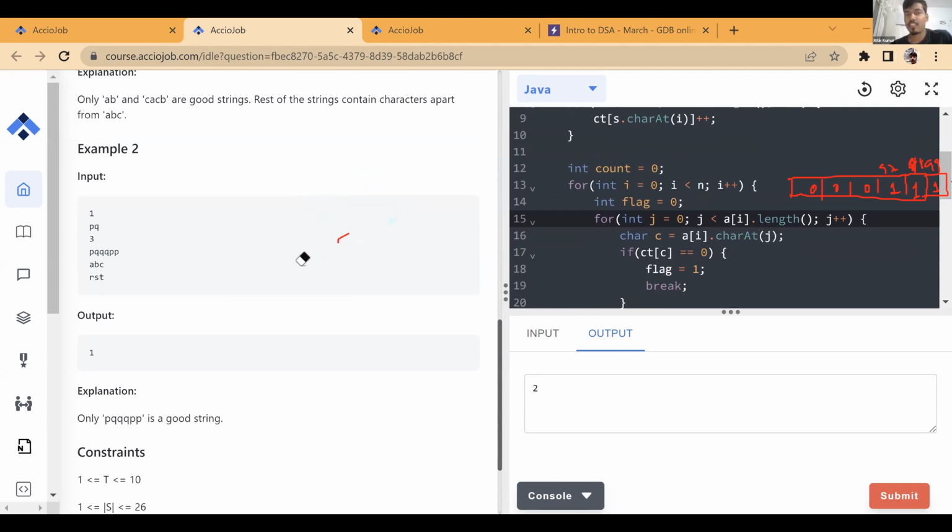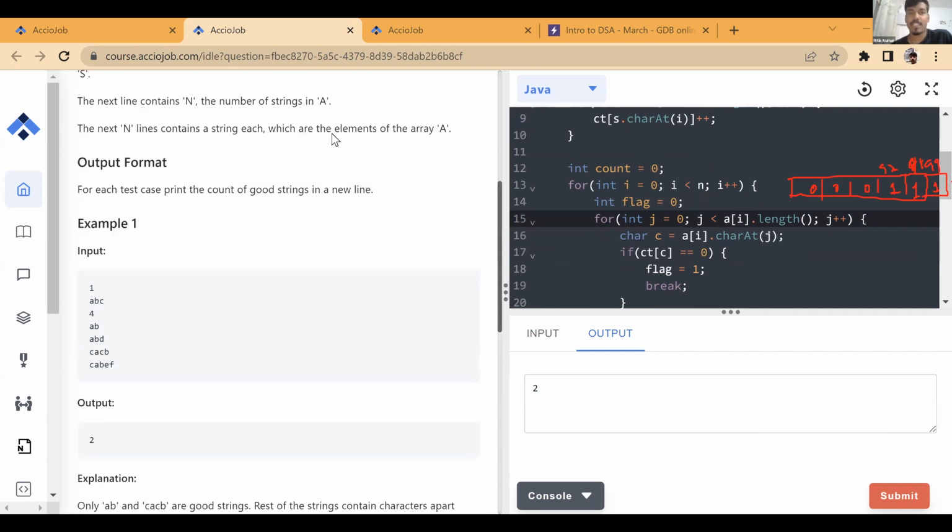Okay, now we got this count. So what we are doing over here, check. We are starting with the first character. Let's start from here. So we are having AB. Firstly we check, okay, AB. This is A of I, which is AB. This is the string. We are running for each character in this. The J loop is running for each character.